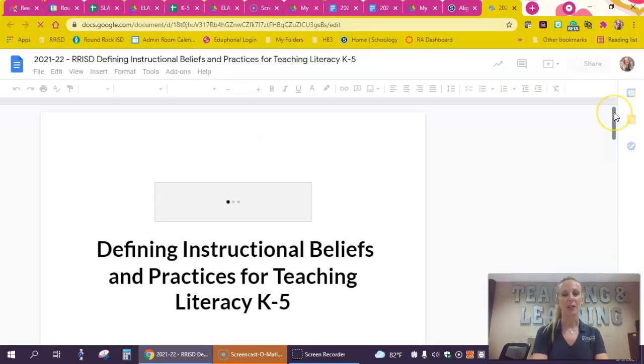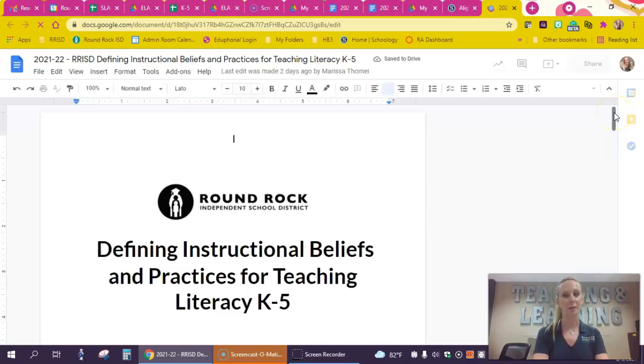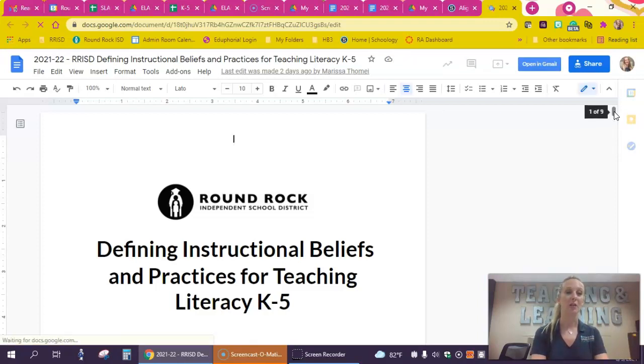A lot of work was done across the whole entire last school year as well as this summer to align the practices that we have in Round Rock, which we know are aligned to the practices that you learn about in the Texas Reading Academies. We wanted to make explicit connections for you as you begin taking your reading academies.